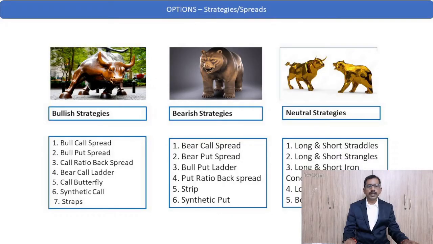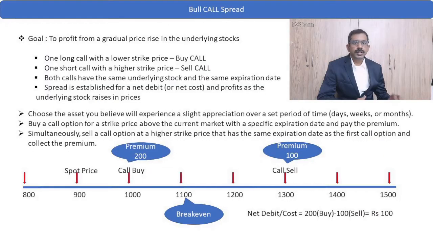Option strategies are classified into three categories: bullish, bearish and neutral strategies. If the market is bullish, we can use the bullish strategies. If it is bearish, we can use the bearish strategies. And if the market is neutral and in consolidation mode, then we can use the neutral strategies. Bull call spread. Our goal is to profit from a gradual price rise in the underlying stock.